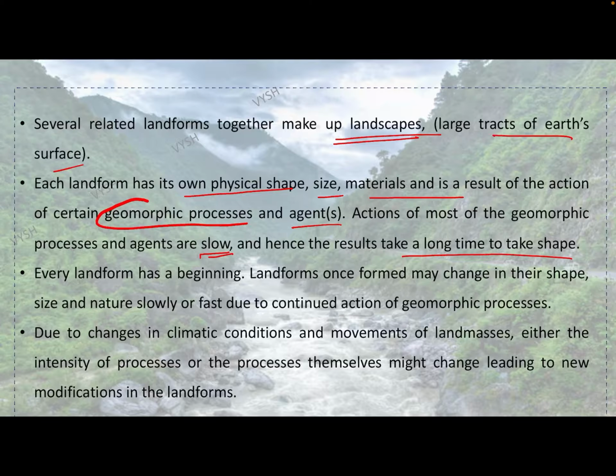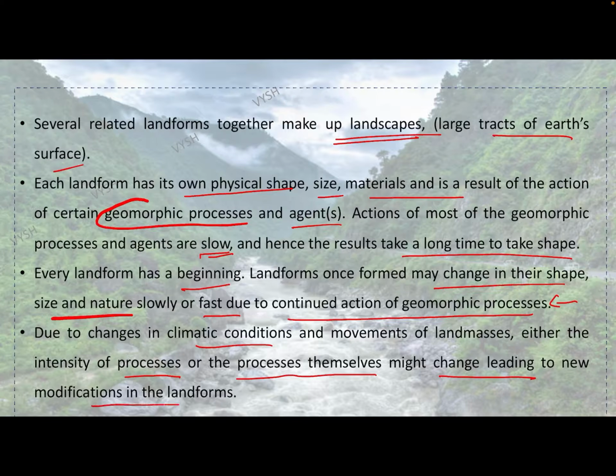Every landform has a beginning. A landform once formed may change in shape, size and nature slowly or fast due to continued action of geomorphic processes. That we know. Due to changes in climatic conditions and movements of land masses, either the intensity of processes or the processes themselves might change, leading to new modifications in the landforms.